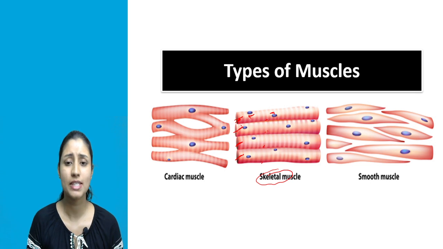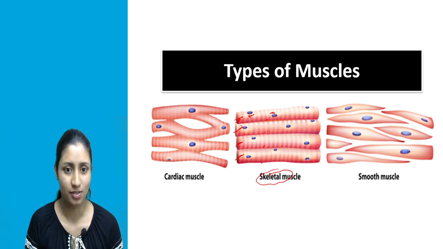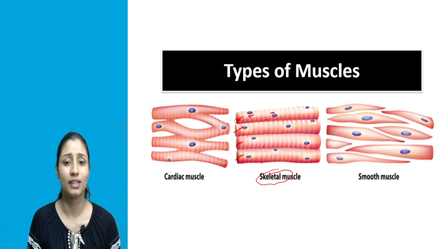Then what is the function of the skeletal muscle? The function of skeletal muscle is they control or they regulate voluntary actions. Okay, the function is they control or they regulate voluntary actions. Now what is meant by voluntary actions? The voluntary action means the action which you can perform according to your will. The action you can control according to your will. Or I will say the action which you can control. Such actions are known as voluntary action.